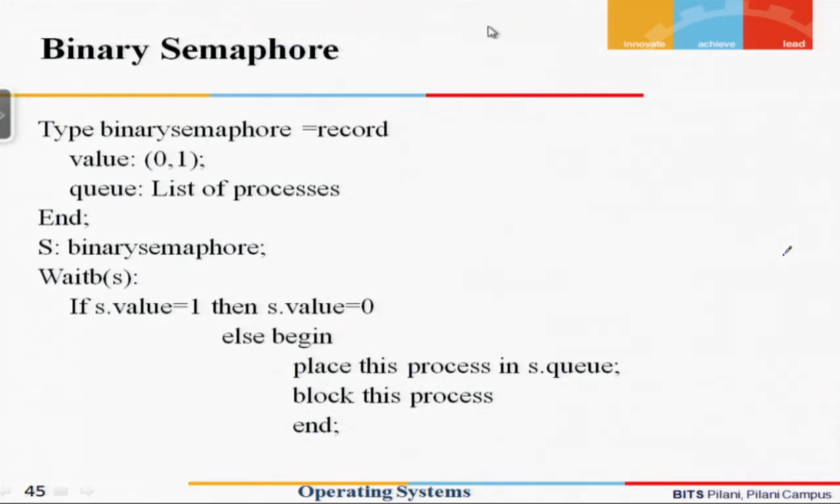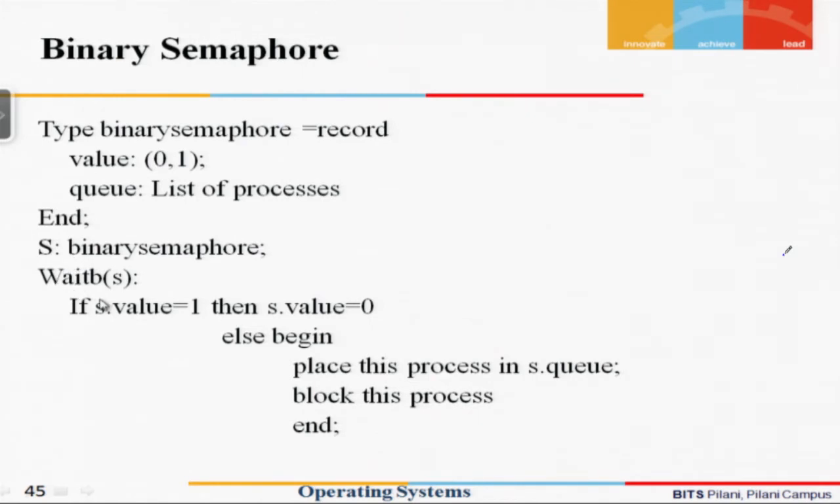Let us try to look at how the binary semaphores would work. Again, as in the previous case, the semaphore was defined as a structure. Here we are defining a binary semaphore as a structure which has a value, which can be either 0 or 1, and it has a queue which will have a list of processes. So let us see how it works.